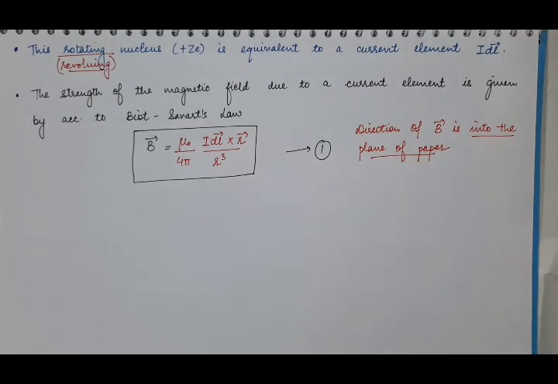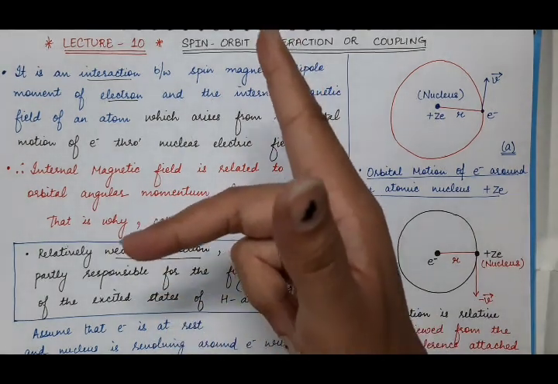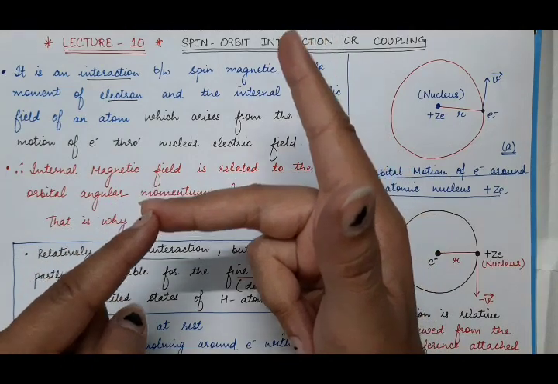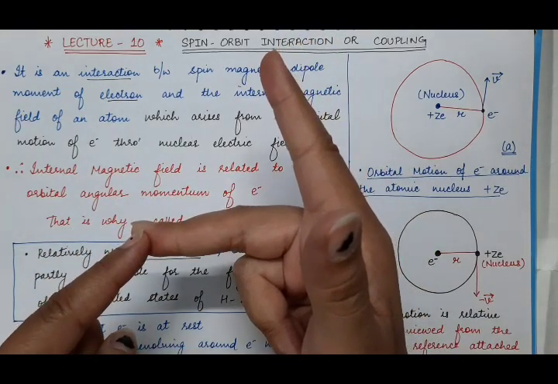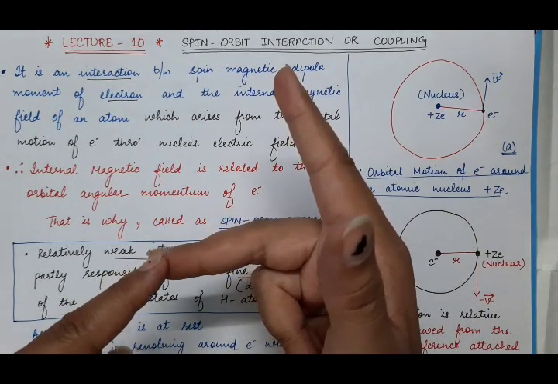How? Apply Fleming's right hand rule. So we will apply Fleming's right hand rule to find the direction of the magnetic field. According to Fleming's right hand rule, the middle finger represents the direction in which the current is flowing or the direction in which the current element is moving.